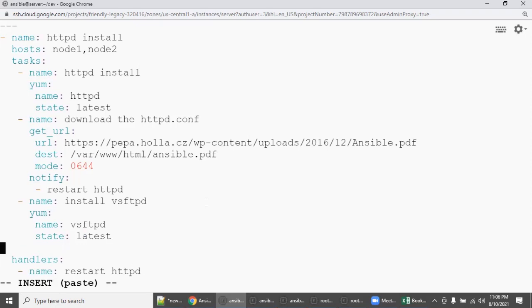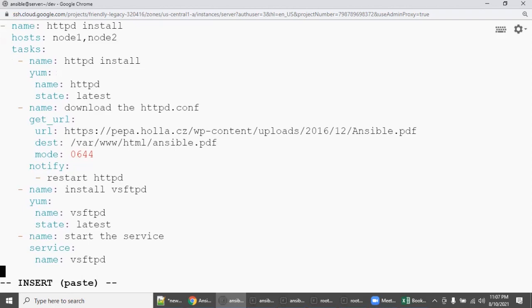And then another play also, let's make it, all right? Name, say, start the service. Let's make it with the service module. Actually, if you want, you can put this play in handlers also, but I want to make sure you are understanding the tag part, right? What is the service name? vsftpd, and then state is yes, I want to restart it.